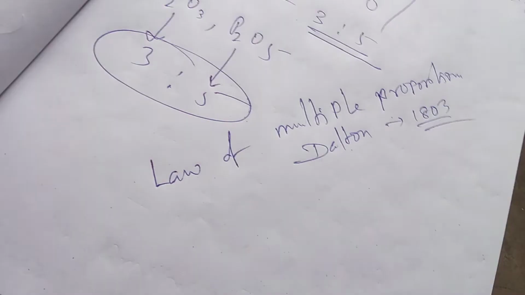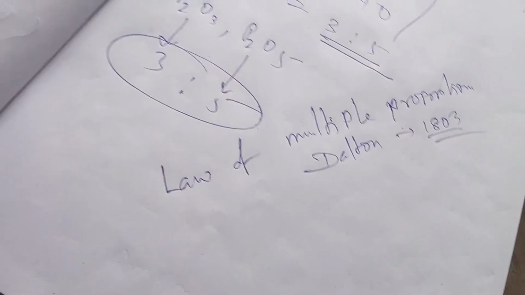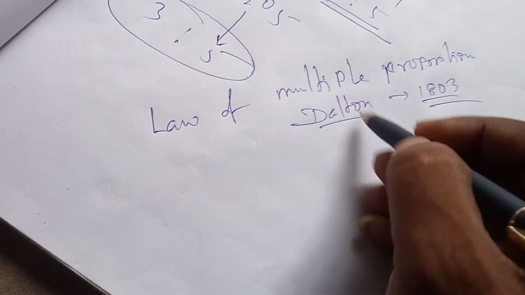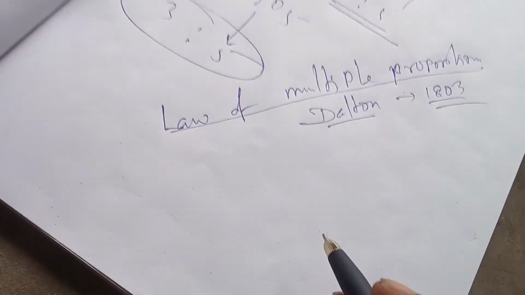Before Dalton's atomic theory, he proposed the law of multiple proportion. What is it?